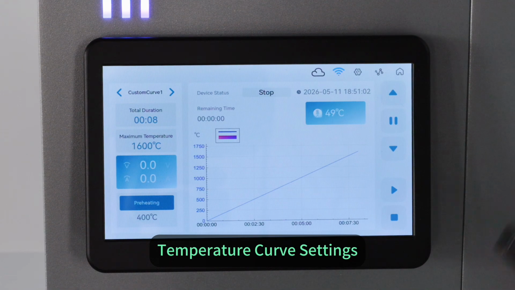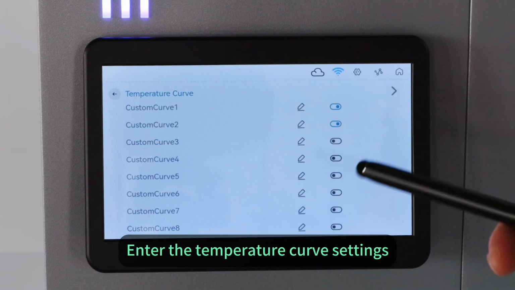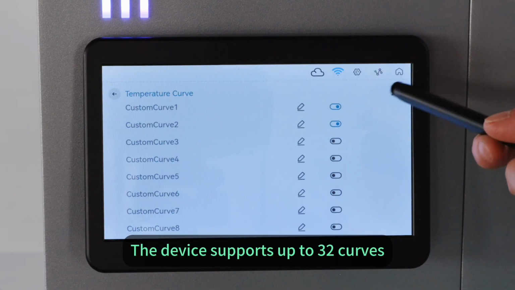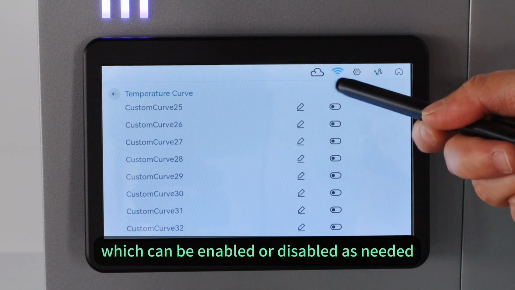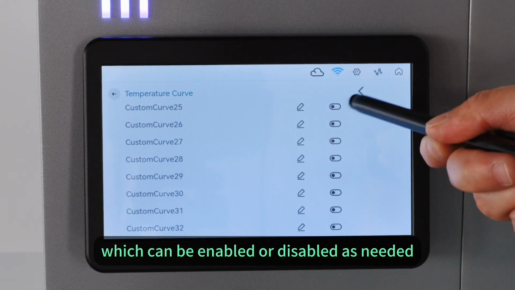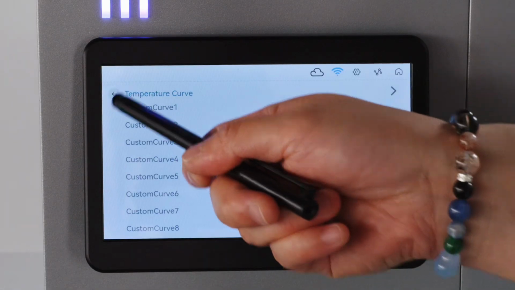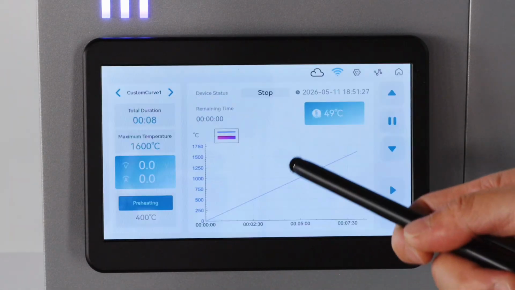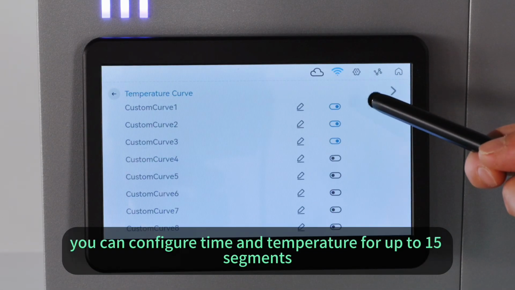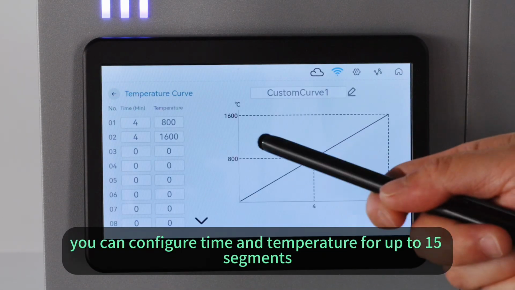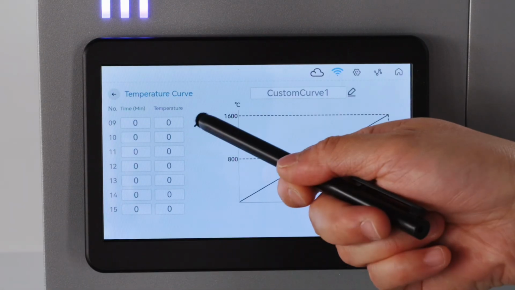Temperature curve settings. Enter the temperature curve setting. As you can see from the screen, the device supports up to 32 curves, which can be enabled or disabled as needed. Remember to return and save each change. In the detailed setting, you can configure time and temperature for up to 15 segments.